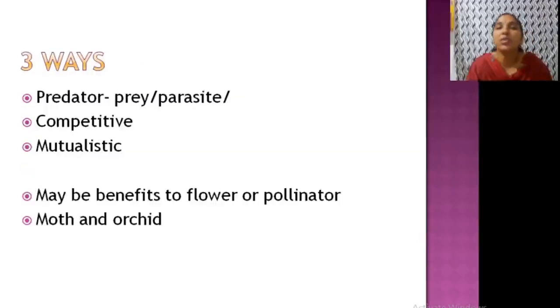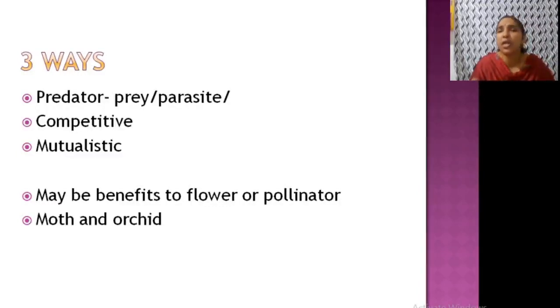Now, how is this taking place? There are three different ways. One is predator-prey, that is predator-parasite, or anyway, the predator-prey relationship may lead to co-evolution. Competitive, for fighting for food items between two different species. Then mutualistic. These are all the different ways for co-evolution. And in this mutualistic, usually they are dependent on each other, both having some benefits. Or maybe benefits to only one, maybe benefits to the flower or maybe benefits to the pollinator.